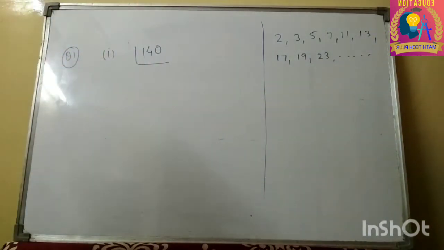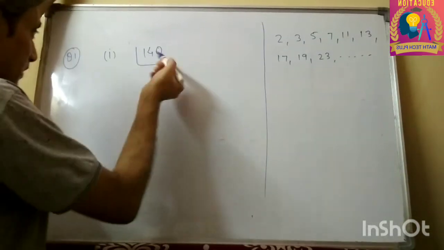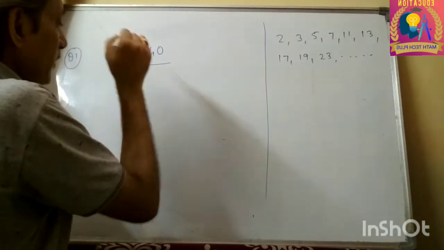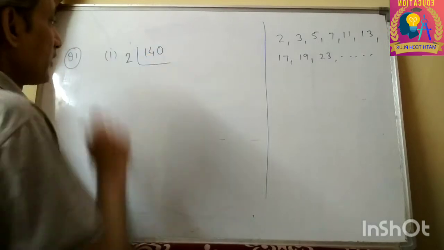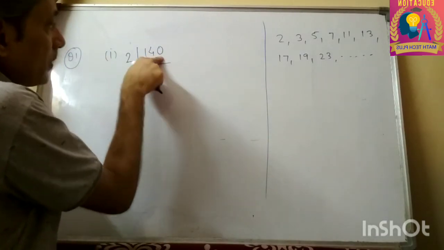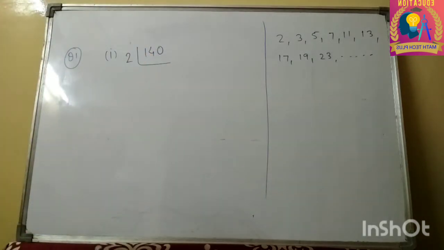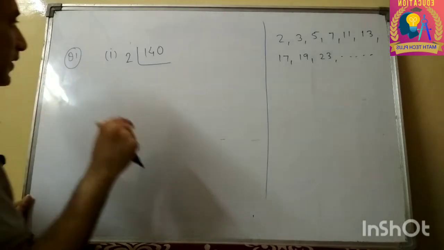Firstly, we will try to divide this by 2 if it is divisible. Of course it is divisible by 2, since if the number ends in an even digit like 0, 2, 4, 6, 8, it means that number will be divisible by 2.